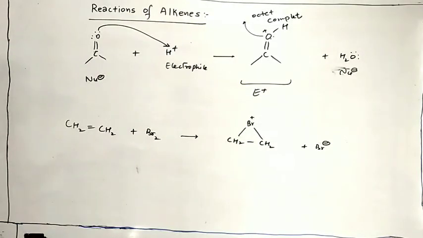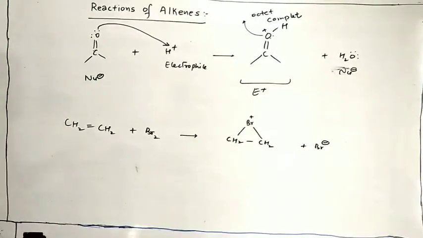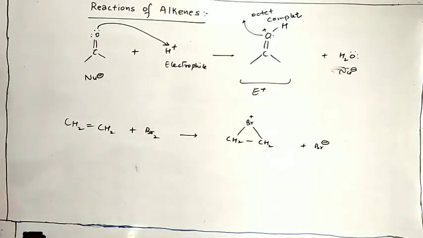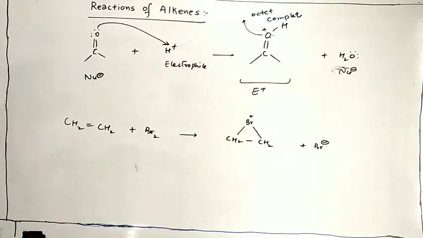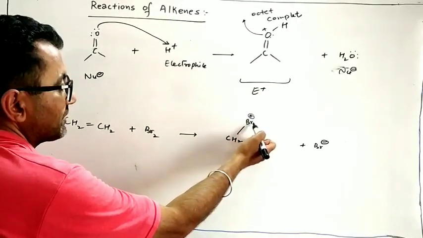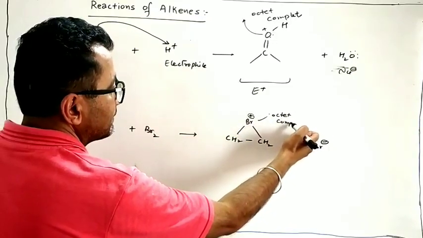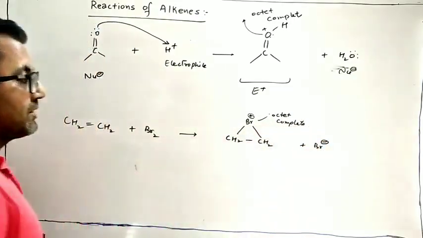Okay, it's not electron deficient. इसके पास इलेक्ट्रॉन्स हैं. Its octet is complete. So when a positive charge is on an atom and its octet is complete, then in that molecule how do we find the electrophilic center? The atom attached to it, that is the electrophilic center. Like here, positive charge is on bromine, but its octet is complete. So it is not the electrophilic center.